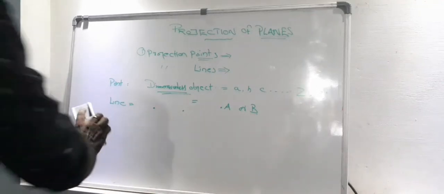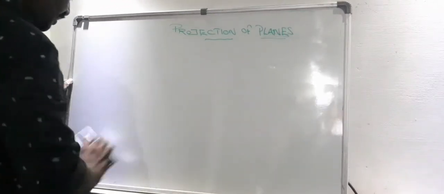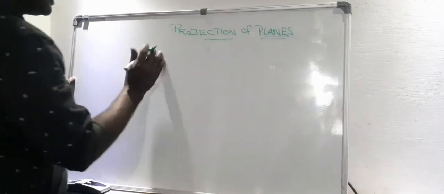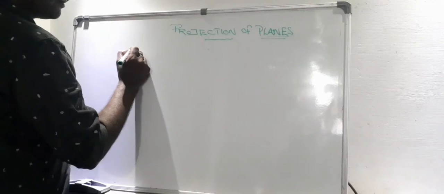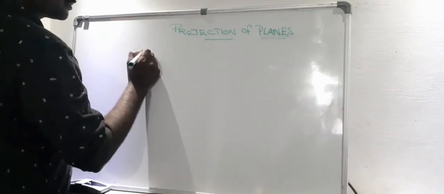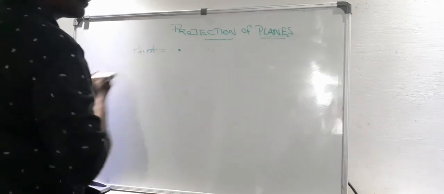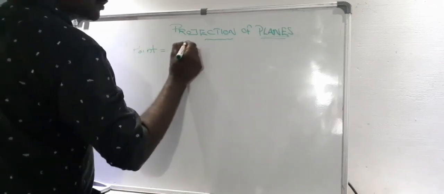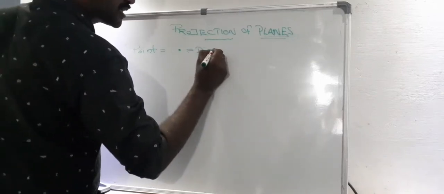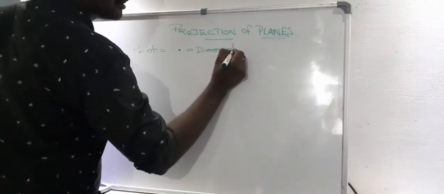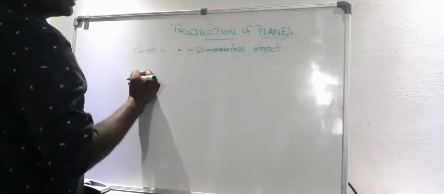Dear students, in this class we have to discuss another chapter that's named projection of planes. In earlier classes we have already learned the definition of a point. We know what we mean by a point. What is a point? See, this is a point having a definition. It is an object. Which type of object? Dimensionless object. A dimensionless object is called a point.